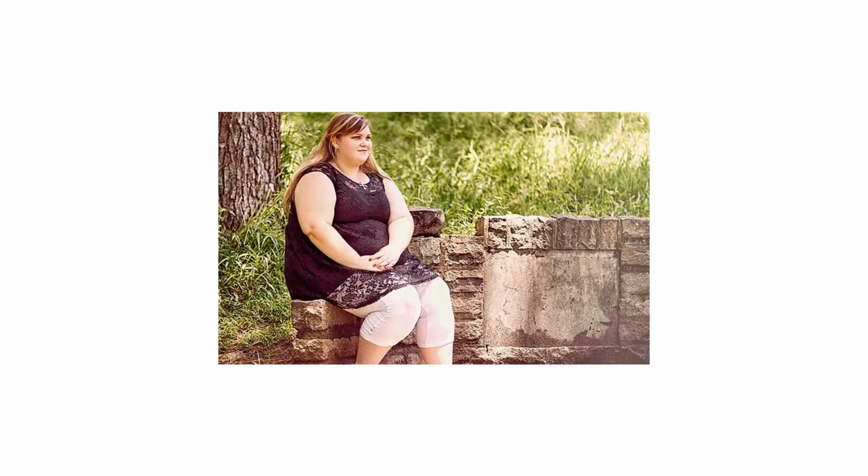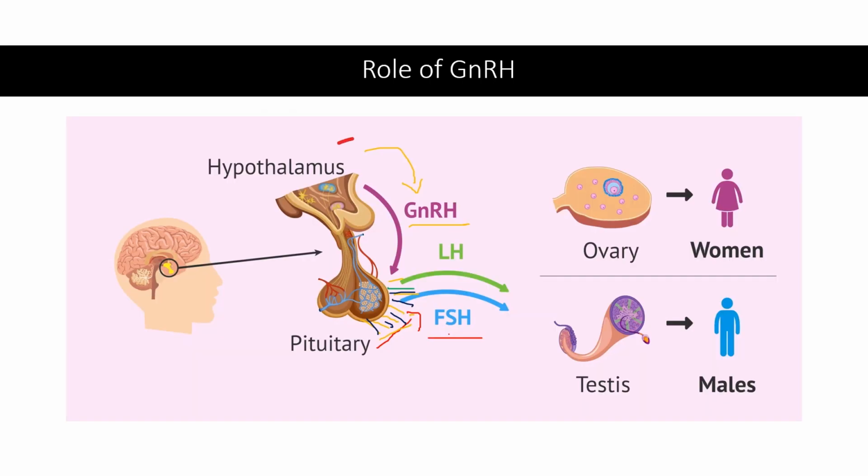The heavy body, fatty body also influences the timing of puberty. Then let's study the role of gonadotropin releasing hormone in onset of puberty. As we all know, gonadotropins are hormones that stimulate the gonads. Gonadotropin, which is secreted by the pituitary gland, stimulates the gonads, that is the testes and the ovaries.